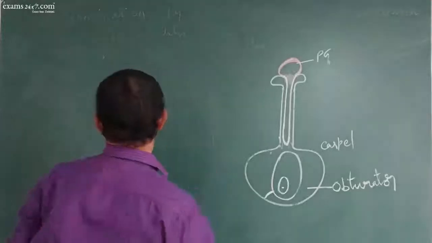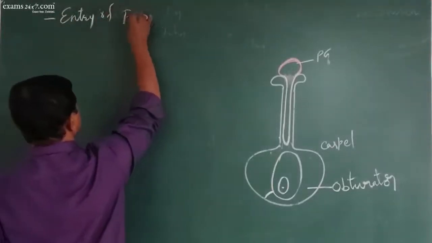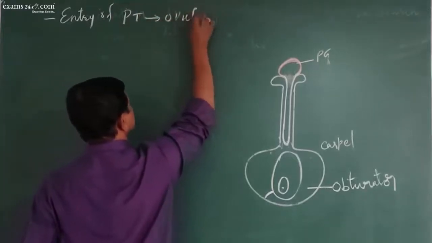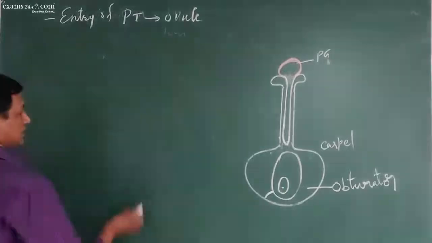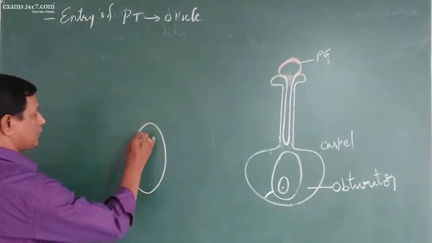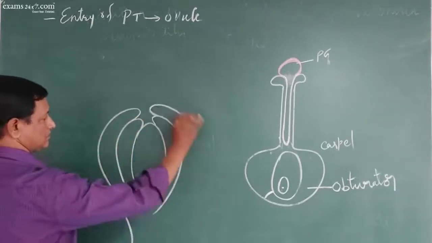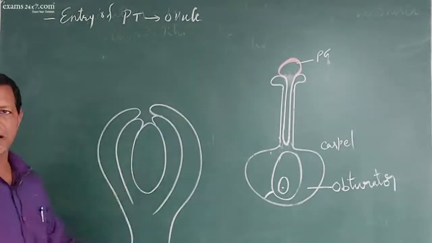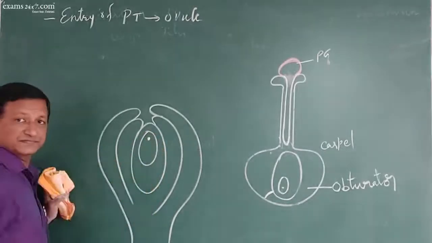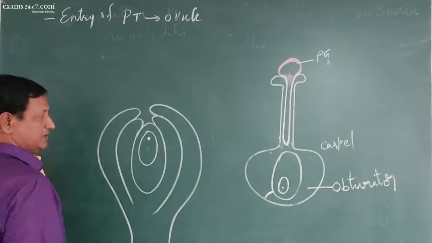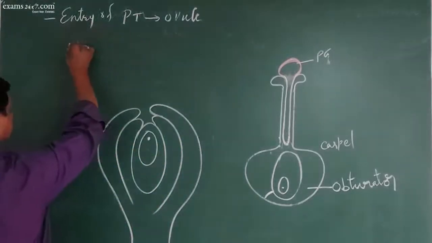Now, the second step is the entry of the pollen tube into the ovule. Now it has entered the ovary. Now it should enter the ovule. How? Let me enlarge it. This is one ovule, with the megasporangium. The embryo sac is here. This is the egg. So the pollen tube has to enter here. That's why it should enter the ovule first. It happens by three methods, three pathways.